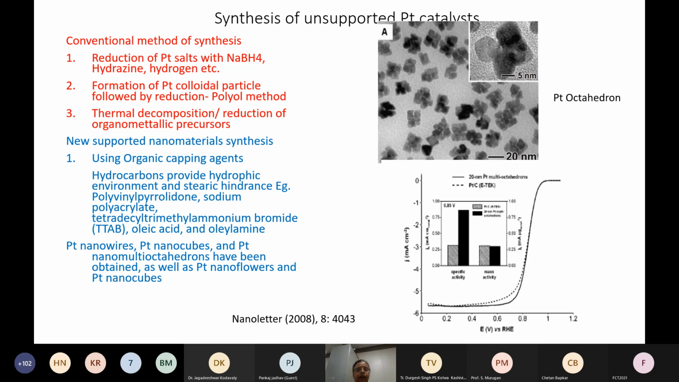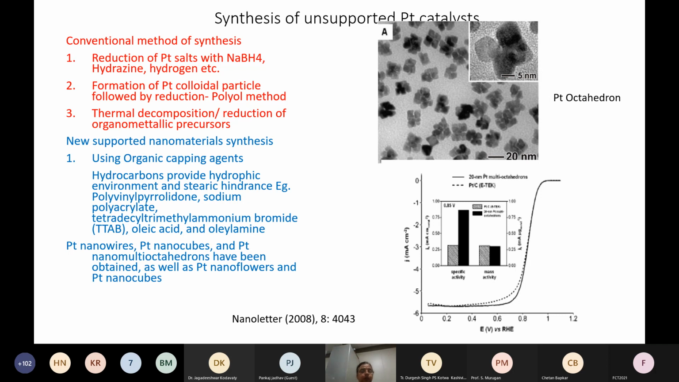So if we look at the various ways by which you can prepare these platinum catalysts, the first would be to take a platinum salt and use a reducing agent so that you get metallic particles. You can use reducing agents like borohydride or hydrogen, etc. You can also form colloidal particles with a method called the polyol method, and here you will get a particle size much smaller than the earlier one. Then, if you have a suitable organometallic precursor, you can do thermal decomposition to form the reduced